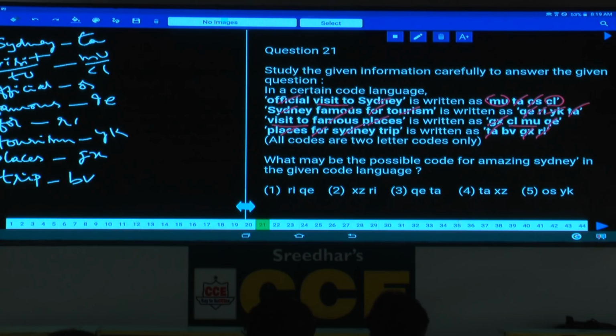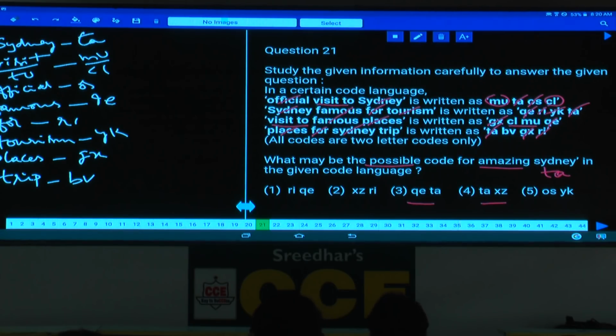Then in question number 21, what may be the possible code for amazing Sydney? Why is the question about a possible code? Because the word amazing is nowhere present in the given statements. And Sydney, we are able to identify the code. TA is the code. And the code for amazing could be any code other than the given codes. Hence TA. TA is here, TA is here. Hence between these two, either 3 or 4 can be your answer.